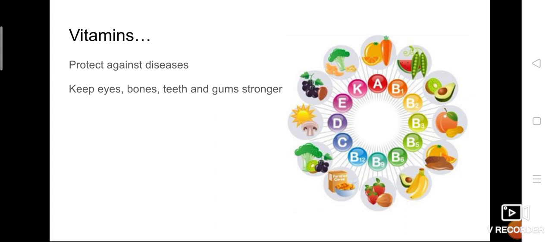The main function is that vitamins protect against diseases, that is, they tend to keep us healthy.